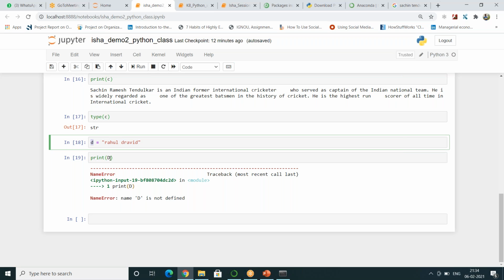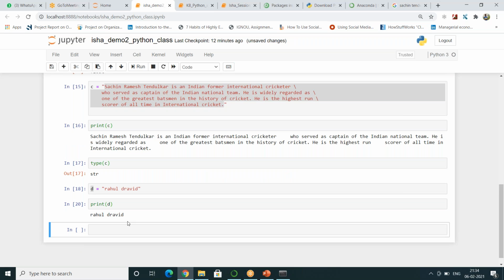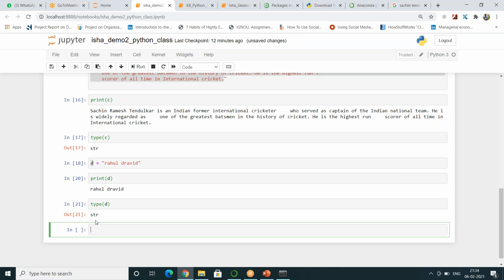So you should be very careful when you define a variable and when you use a variable. Because I've used a smaller case d, you should give smaller case d only. So you see my d is Rahul Dravid. If I want to figure out what type of variable it is, it will tell you it is a string. When we get an str, it's a string. When we get an int, it is an integer. When you get a float, it is a float. Simple.